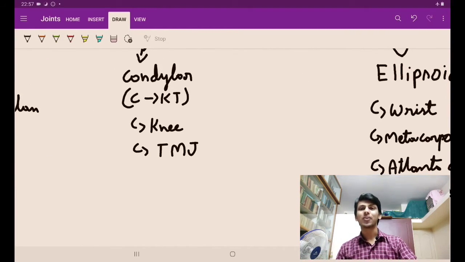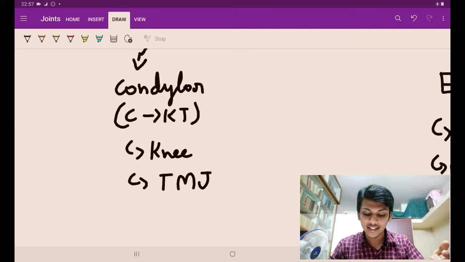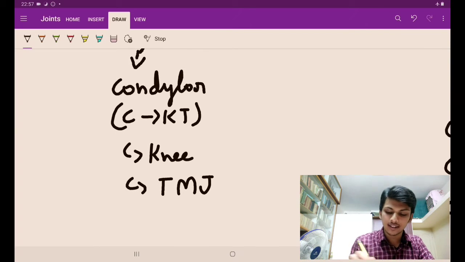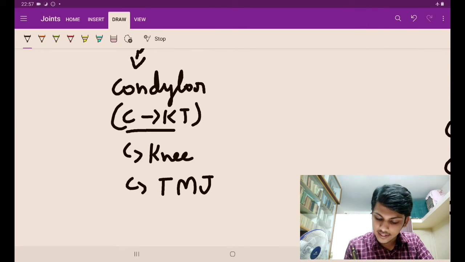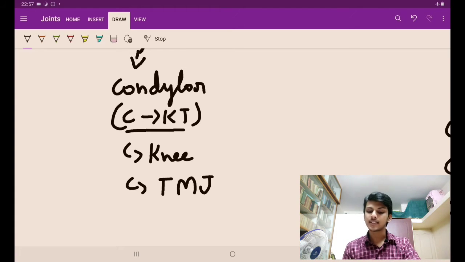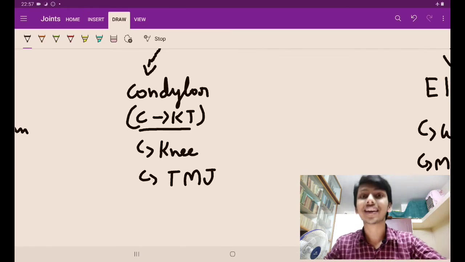Next was the condylar joint. Condylar मतलब क्या था? Surfaces are like condyles. इस mnemonic को याद रखना guys. I used to remember it like this: CKT. CKT का मतलब क्या? C का मतलब है condylar, K का मतलब है knee joint, T का मतलब है temporomandibular joint. Basically the condyles fit exactly into the fossa. We'll study that when we discuss the individual joints.